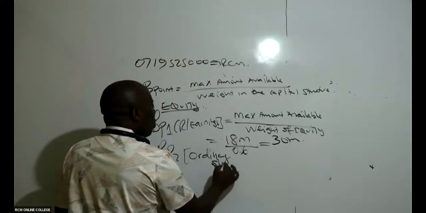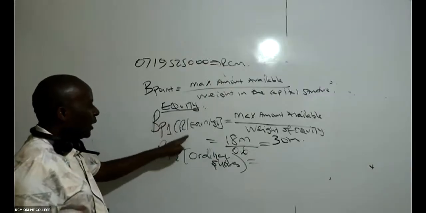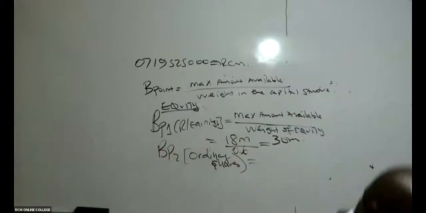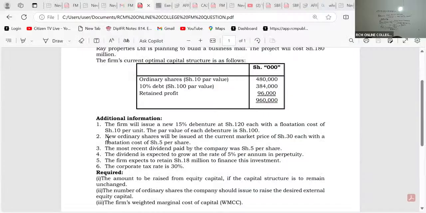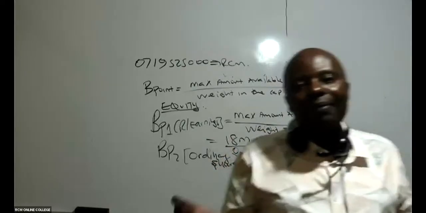Breakpoint 2 for ordinary shares. Under equity, we have retained earnings and ordinary shares, so we go to ordinary shares. What are they telling us under ordinary shares? They're only telling us new ordinary shares will be issued at the current market price of 30 each. They are not giving us any maximum. There is nowhere they're defining a maximum amount that we can get from ordinary shares.